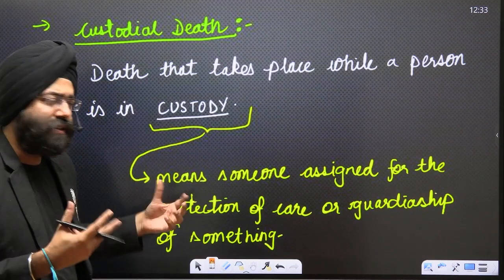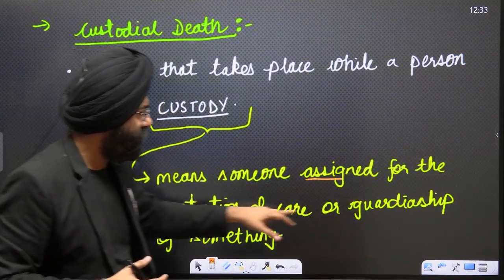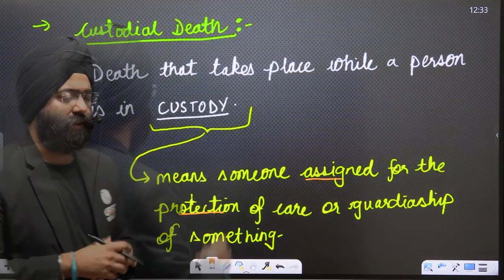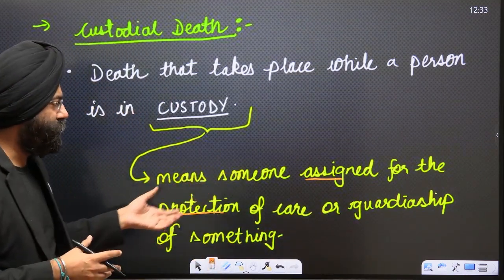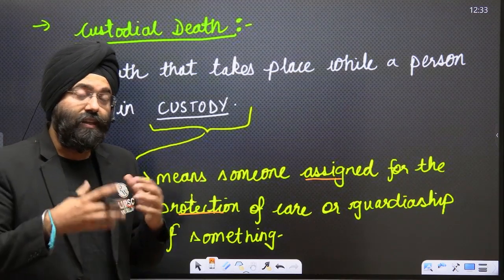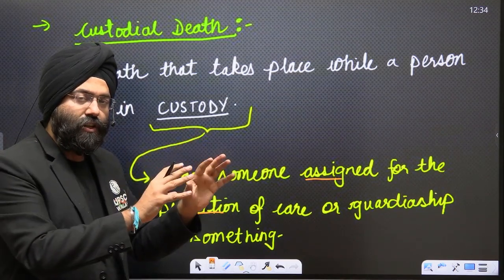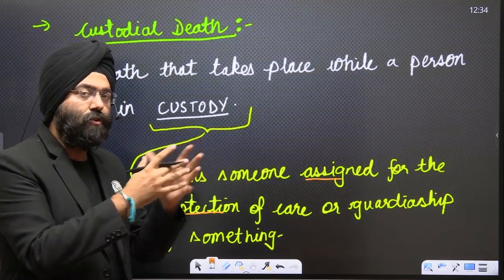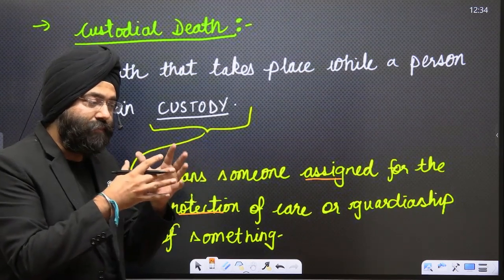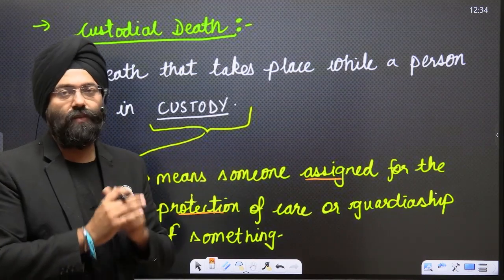Custody in the literal sense means someone assigned for protection, care or guardianship. In this particular case, please remember that this is simply the definition that we need to know with respect to custodial death. But what basically is judicial custody or police custody becomes very, very important. Now, let's see that.